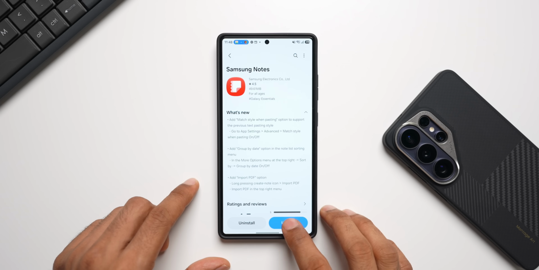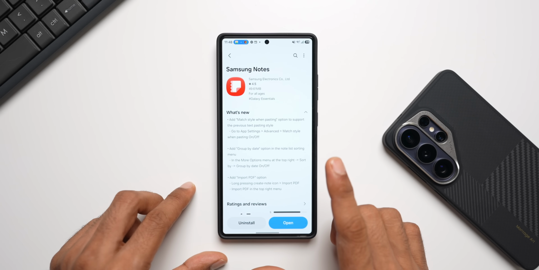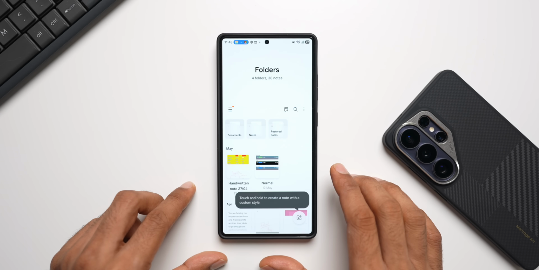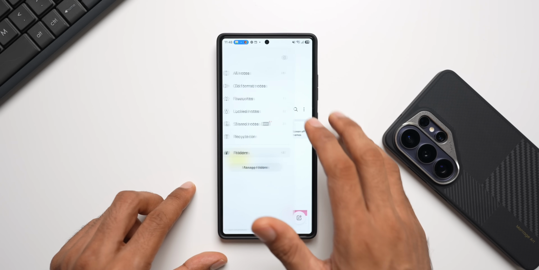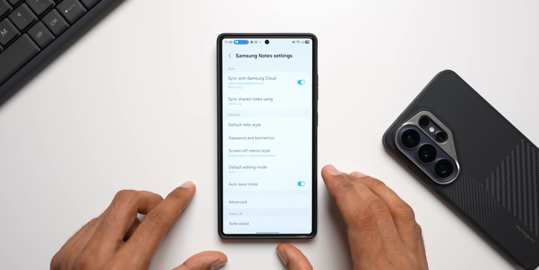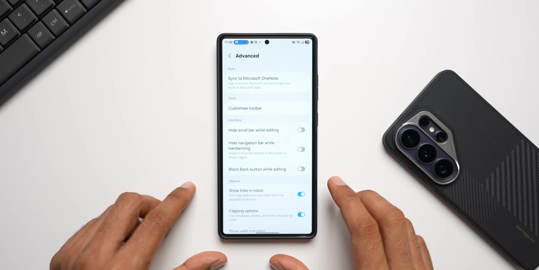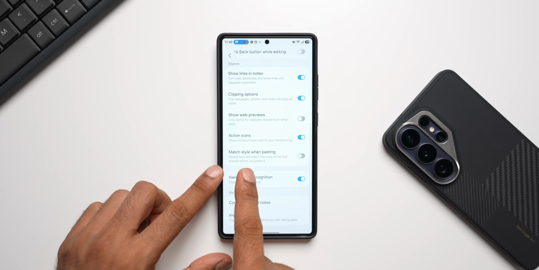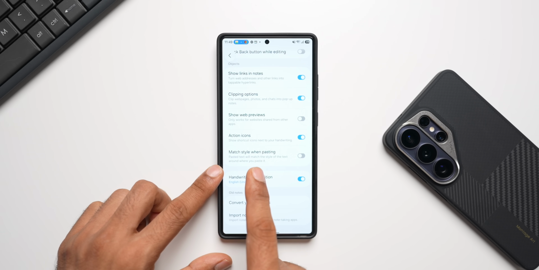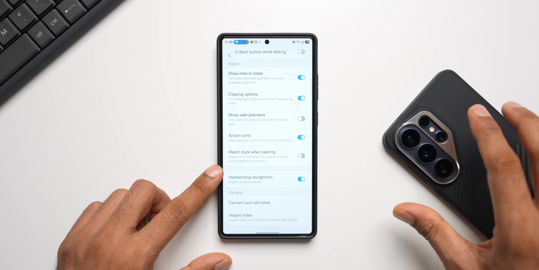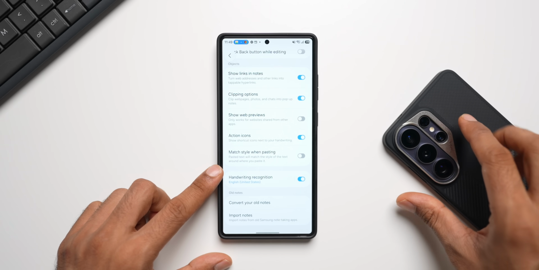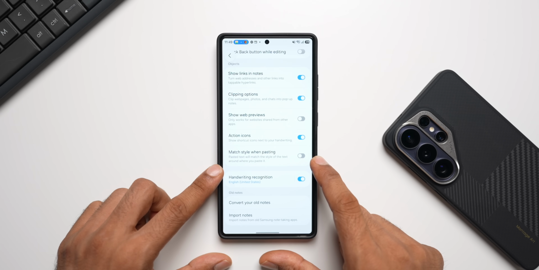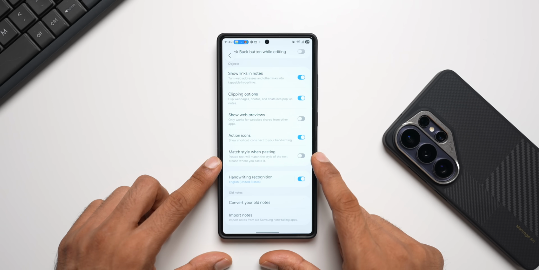First, let me update the application. It's installed. The first feature is under the advanced section, match style when pasting. Let's open the Notes app, go to the hamburger menu and tap on settings. And here we have got advanced. Let's tap on this and scroll down. Yep, here we go. We have got match style when pasting. This feature is currently not available even on One UI 9. I have not got the update for the Notes application on One UI 9 yet on the S26 series. But on this phone, on the S25 series, I did get this update.